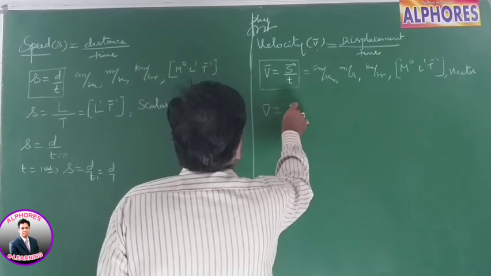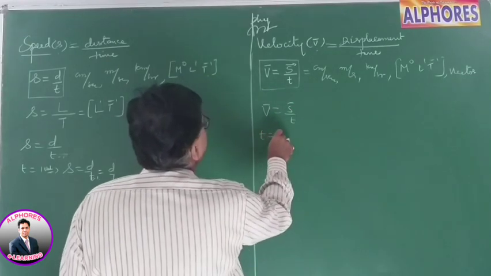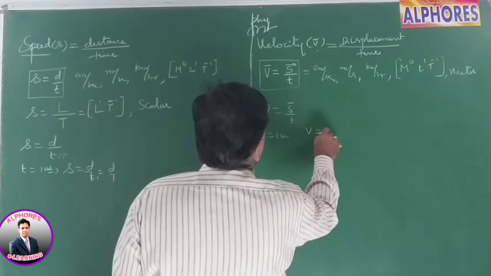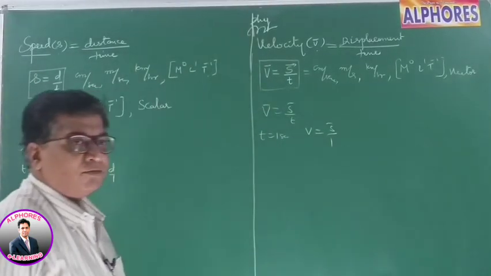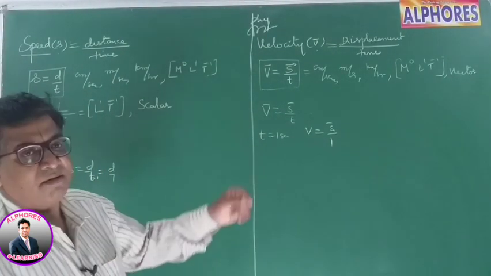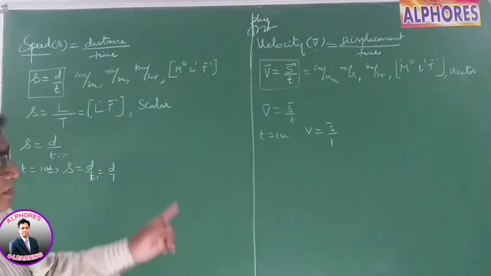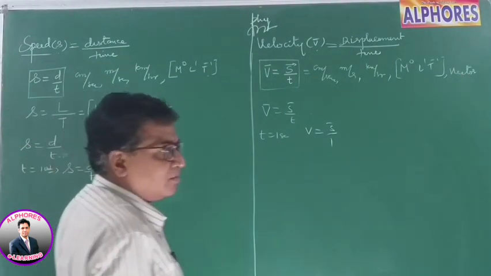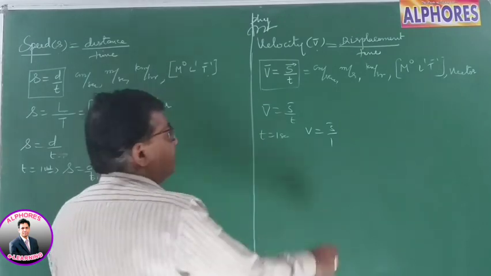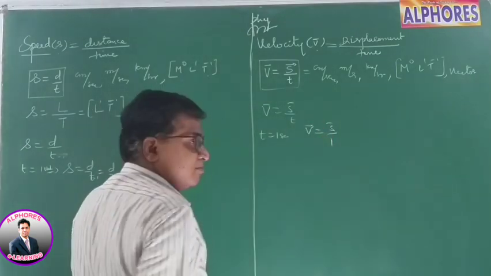So the velocity of the body you can even define like this. We know velocity is equal to displacement by time. Put t equal to 1 second. So velocity becomes displacement by 1. You can define it as the displacement covered by the body in 1 second. The displacement covered in 1 second is termed the velocity of the body. So v bar is s bar by t.